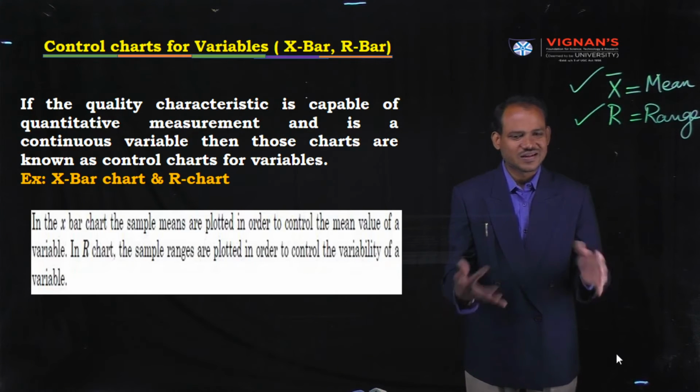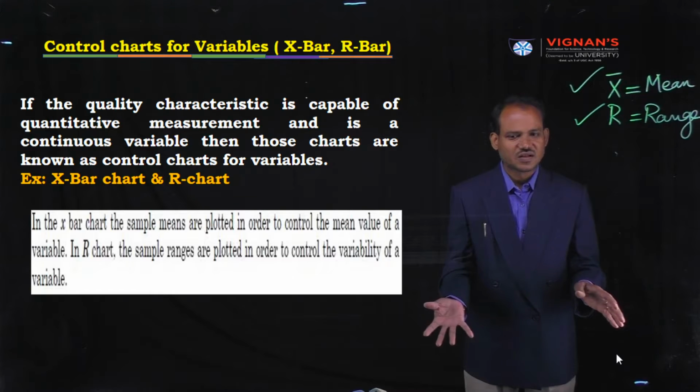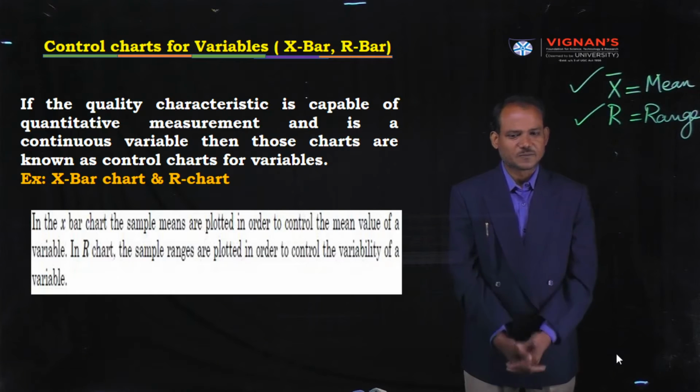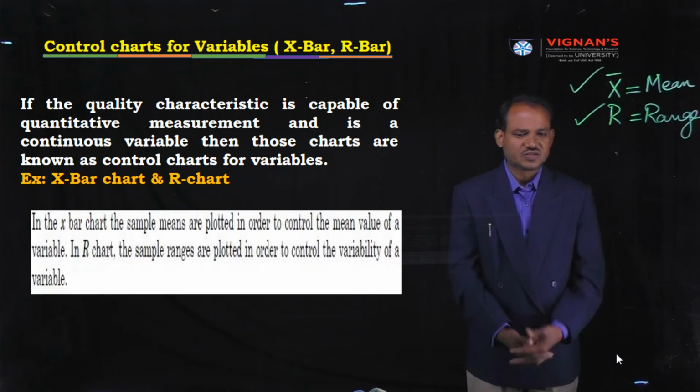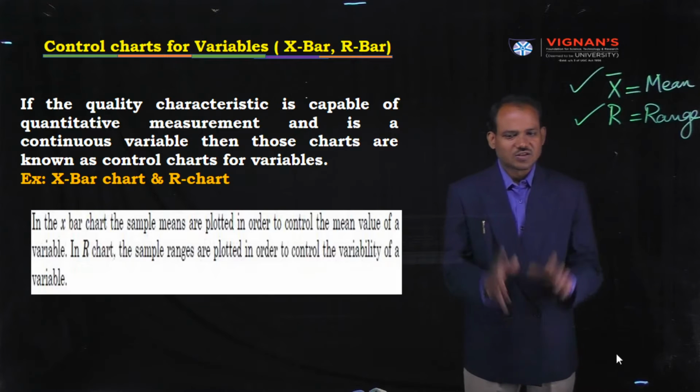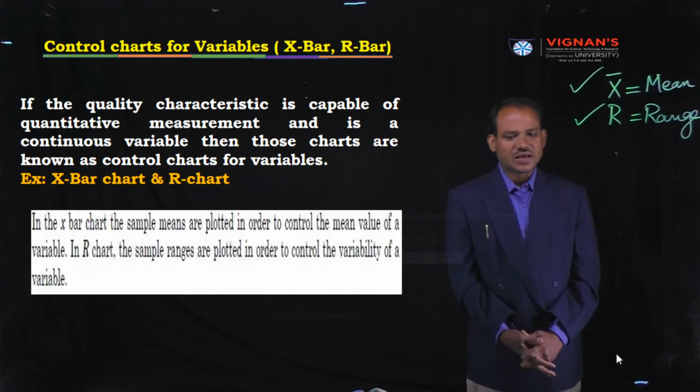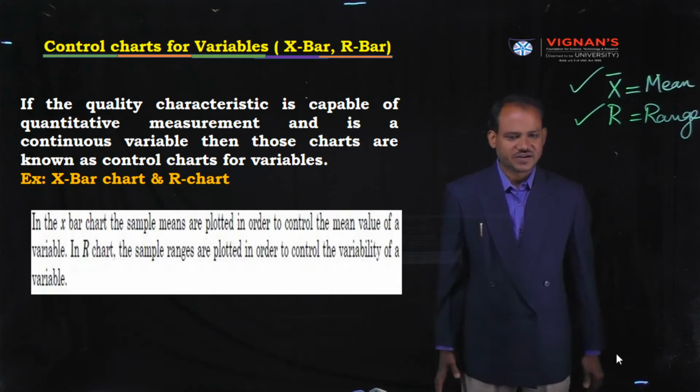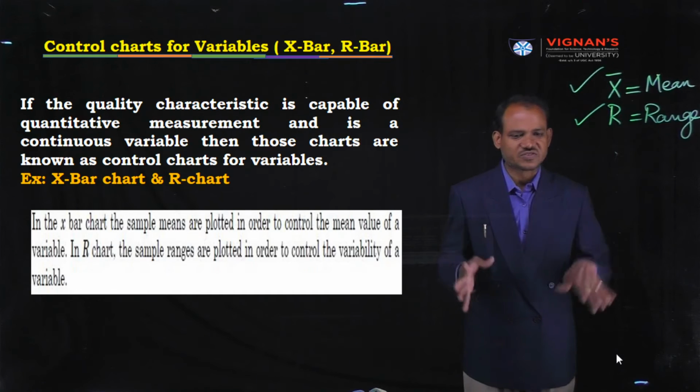These are known as control charts for variables. Similarly, the R chart, as already told, means the range chart. In the R chart, the sample ranges are plotted. For what purpose?